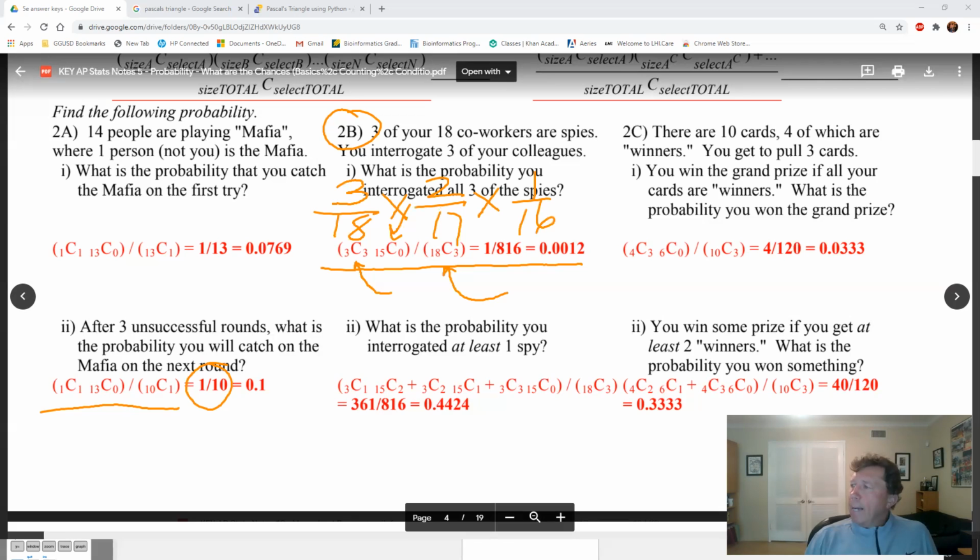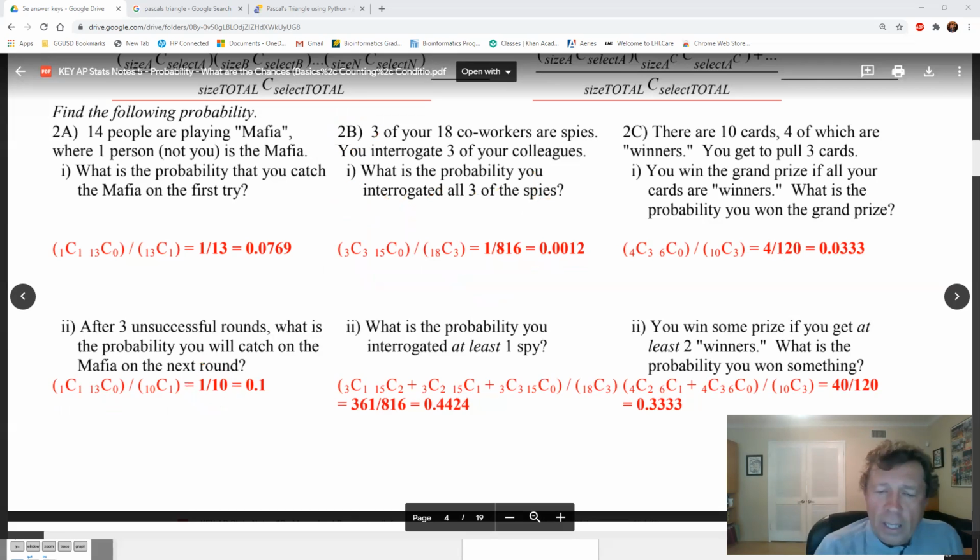Now, sub double I down here, this is a fairly key phrase. We do at least one a lot in this class. It shows up a lot. It seems to be tested quite a bit, okay? At least one spy. What's the probability that you interrogated at least one spy? I look at least one.